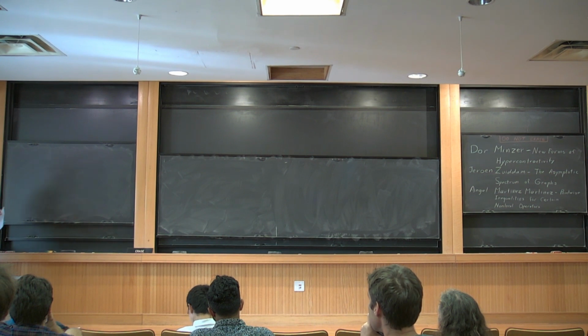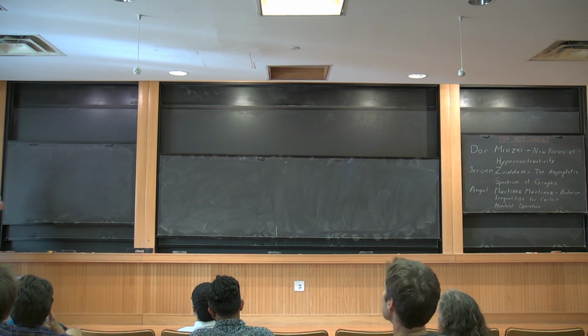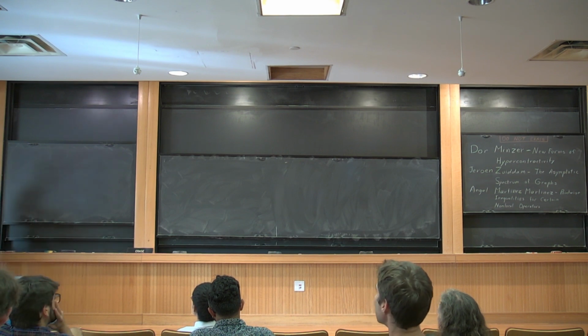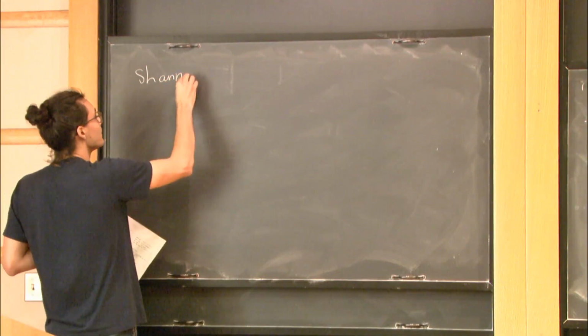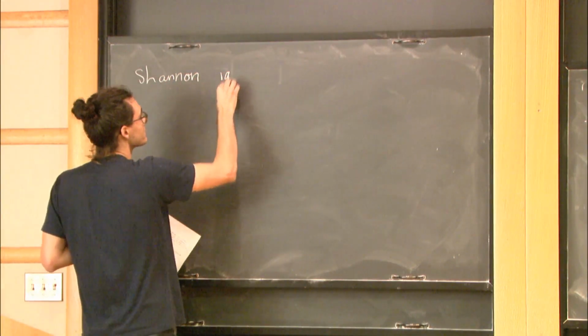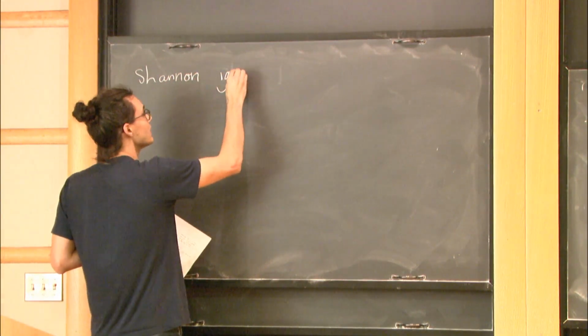Yeah, I'm going to talk about my work on Shannon capacity. So you may know Claude Shannon as the father of information theory. He was also a member of the Institute in the 1940s. He asked the following question in the 50s.